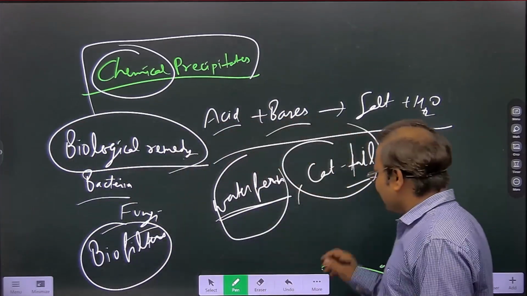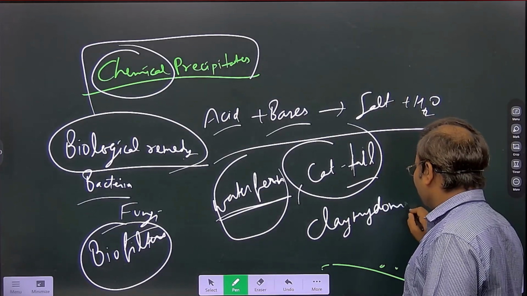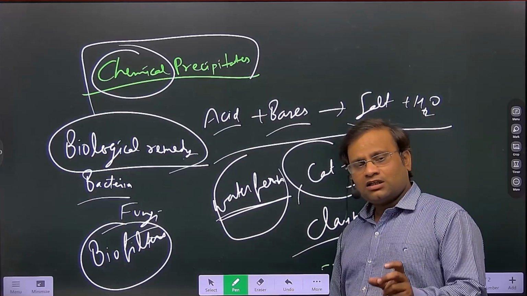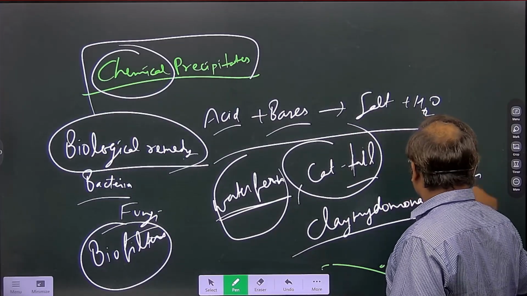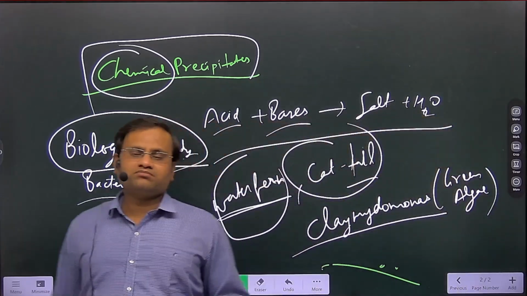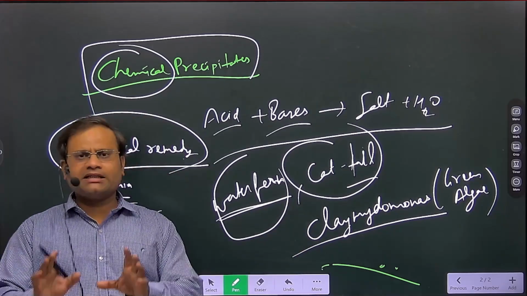Dear, there are algae as well. One very good example is Chlamydomonas. It is a green algae. This green algae has the potential to decompose and decay waste.